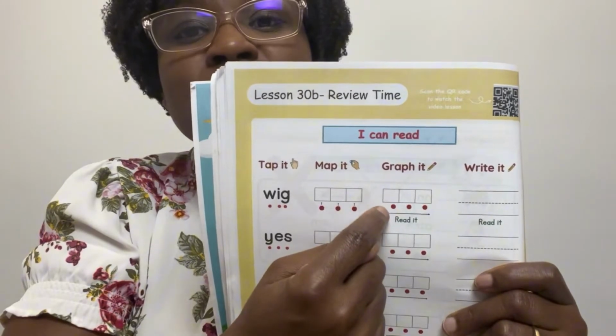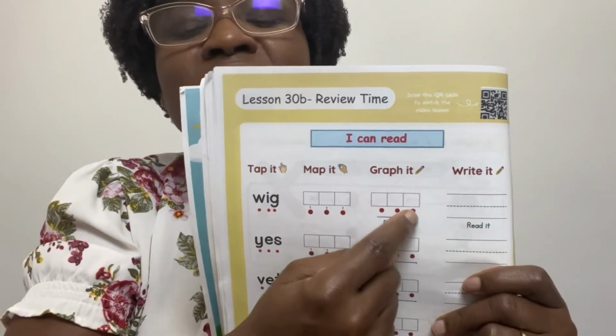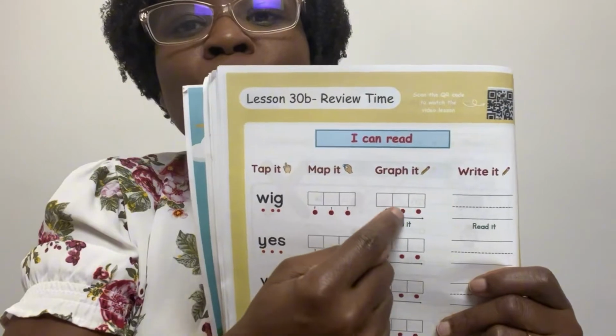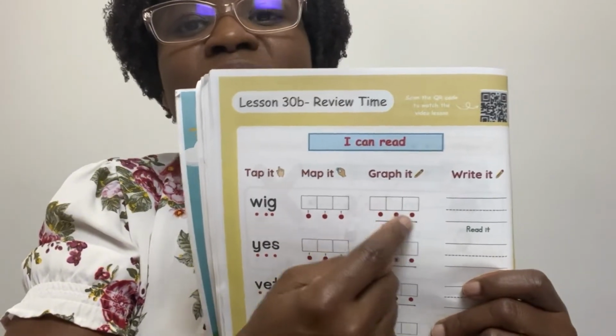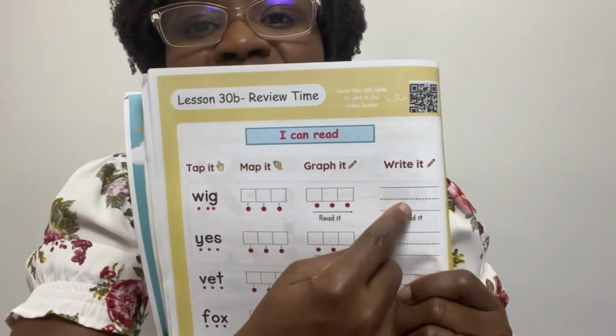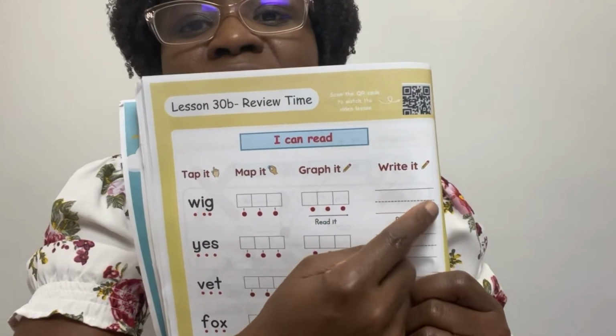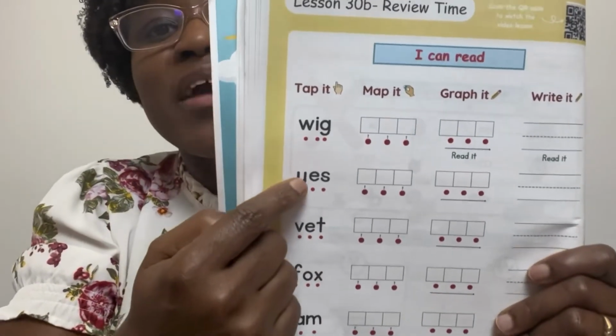And let's read. W, E, G. Wig. And here we write it. W, E, G. Read it. Wig. Let's try the next one.